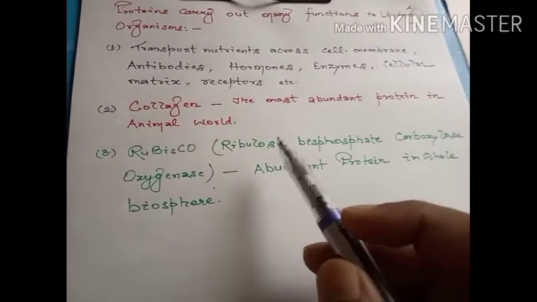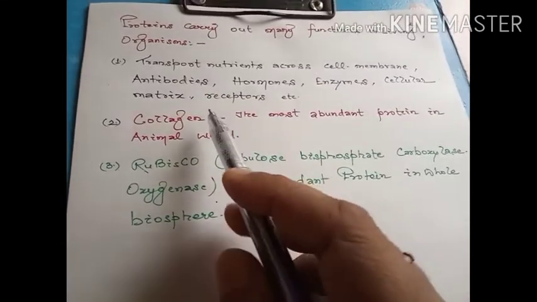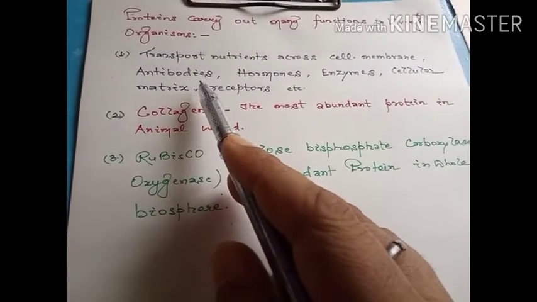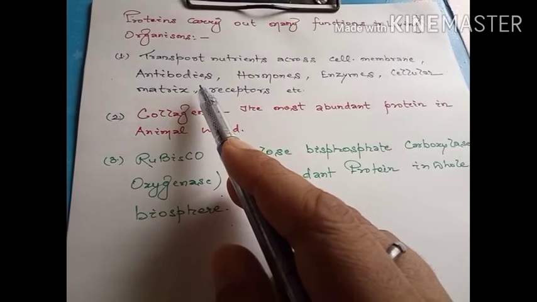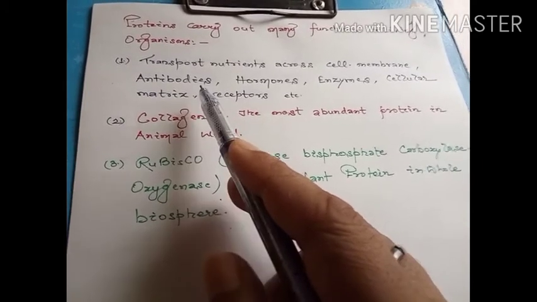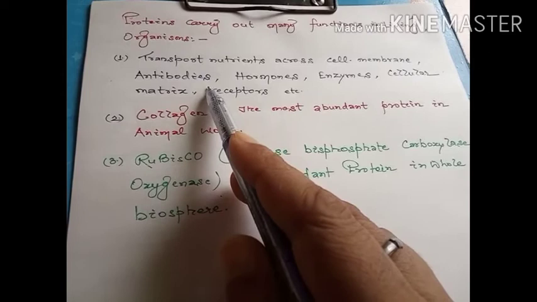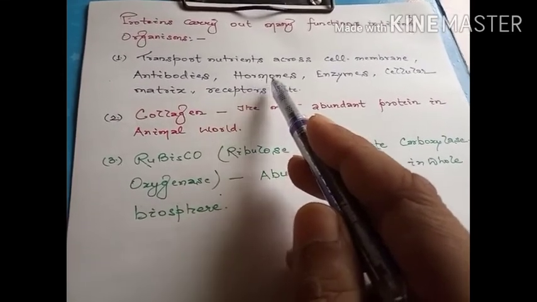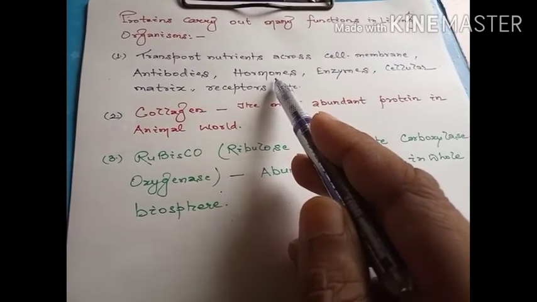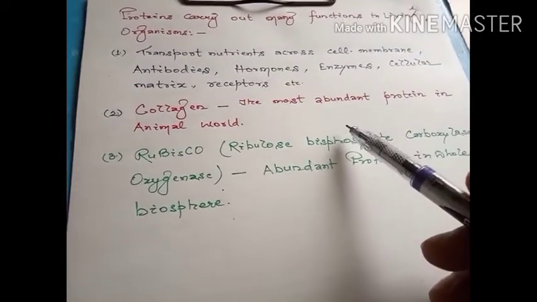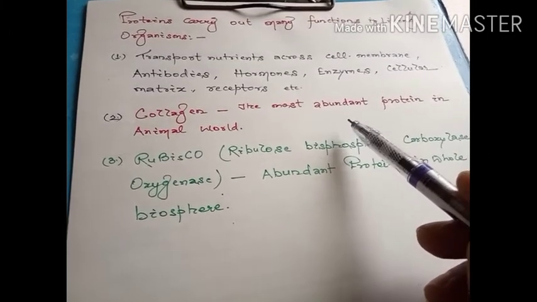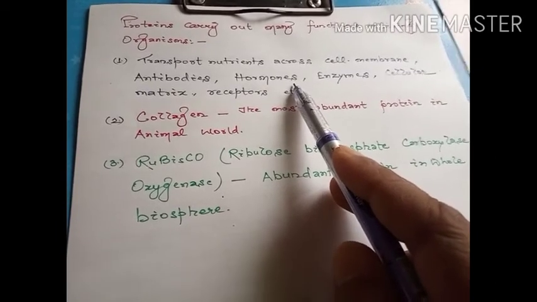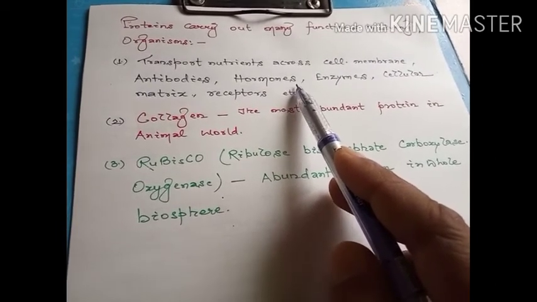These proteins also play an important role in the formation of protective proteins called antibodies, which fight the infectious agents, the infectious microbes, to kill and destroy them so that we can stay healthy. Hormones, the chemical messengers present within our body, which play an important role in the proper physiological functioning of the body, are also made up of proteins. Some of the hormones are peptidal in nature, for example insulin, which is also a peptidal hormone.